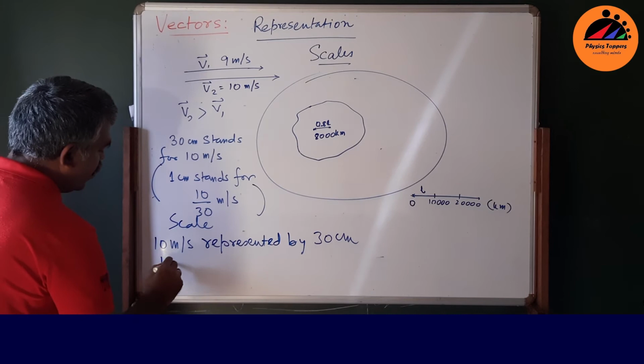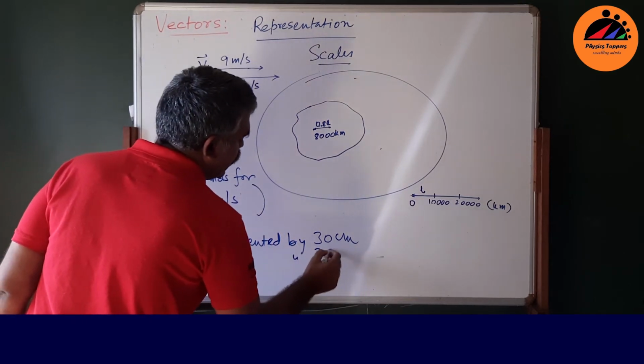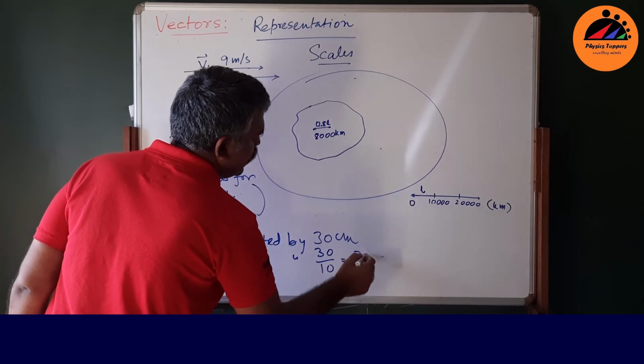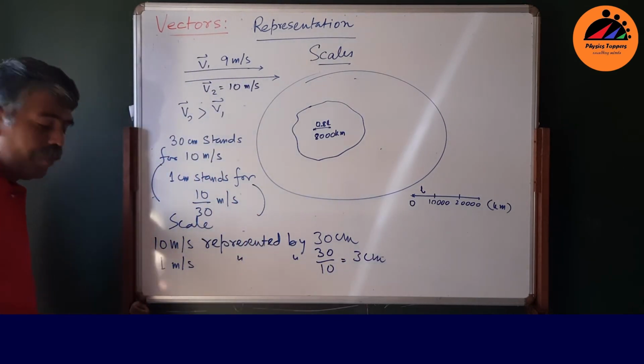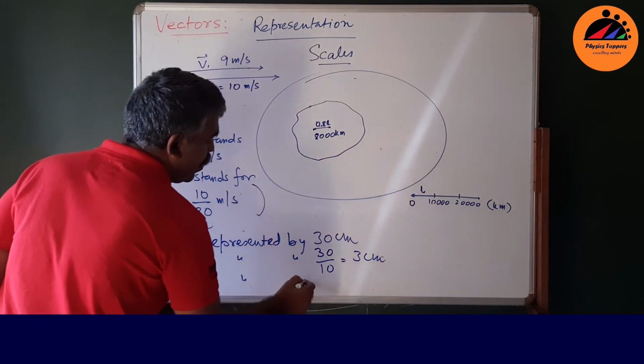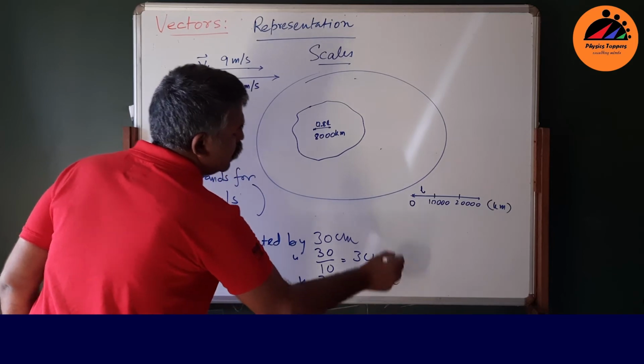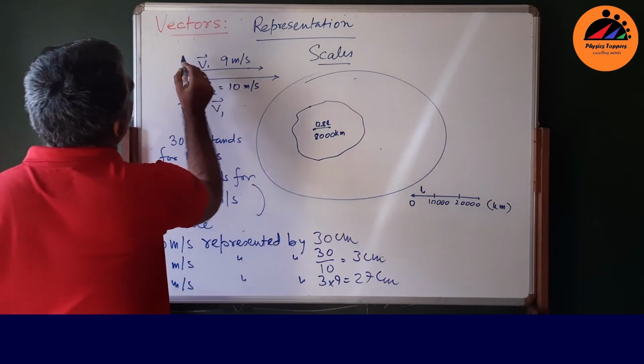So then 1 meter per second is represented by 30 by 10, that is 3 centimeters. So 9 meters per second is represented by 3 into 9, 27 centimeters.